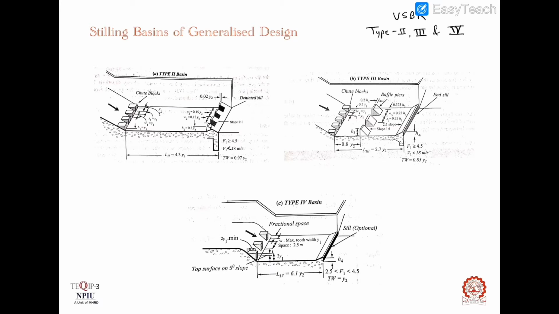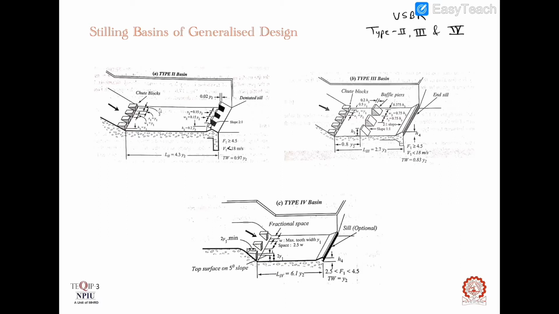This is provided at around the mid length of the basin. Due to the additional resistance to flow offered by these floor blocks, the length of type 3 basin is shorter than that of type 2 basin. This basin is meant for use in medium-sized spillways and canal structures.